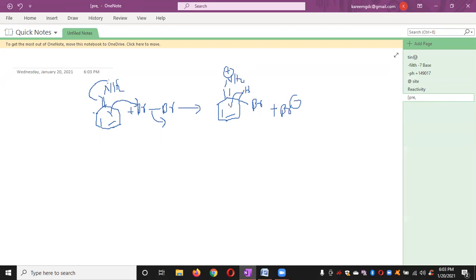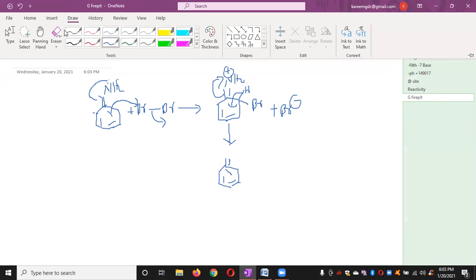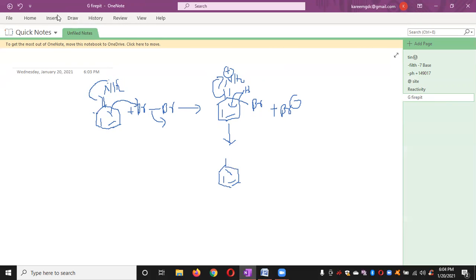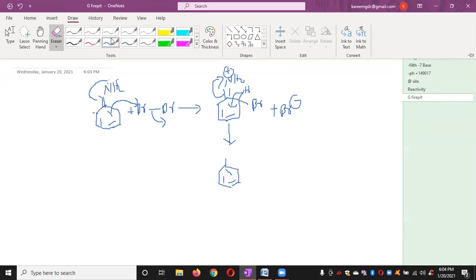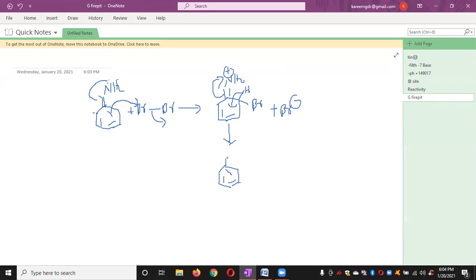Now the next step. Elimination of H plus takes place, which allows retaining of the aromaticity of the benzene nucleus. So here we have NH2, and the remaining is Br, and here we have Br.